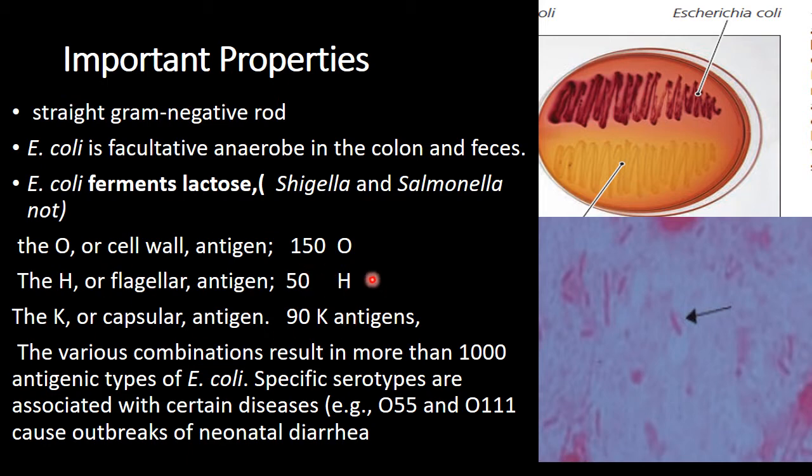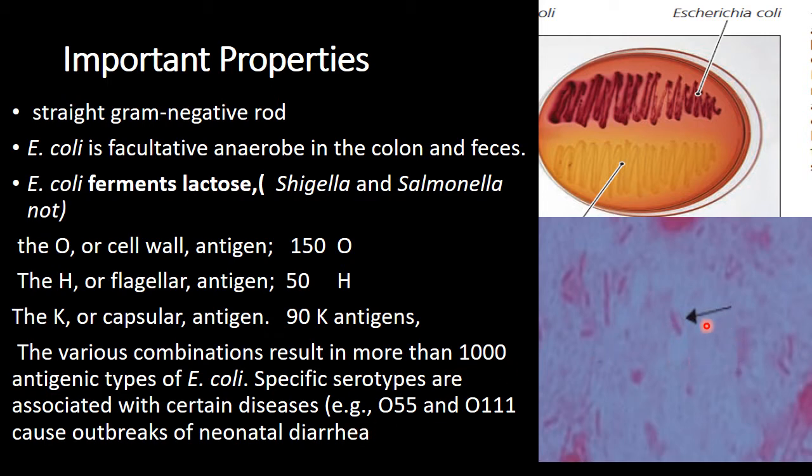As a result of these antigens, there are thousands of antigenic types of E. coli. But you know, specific serotypes are associated with certain diseases. For example, O55 and O111 cause neonatal diarrhea. You should note that it's called neonatal diarrhea.